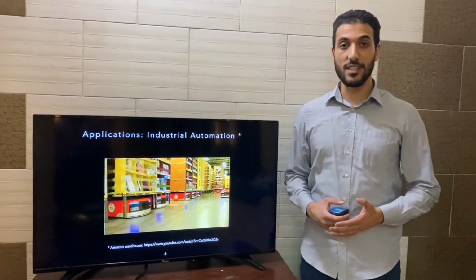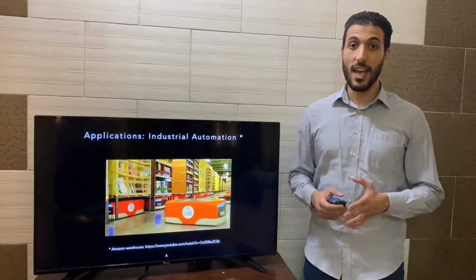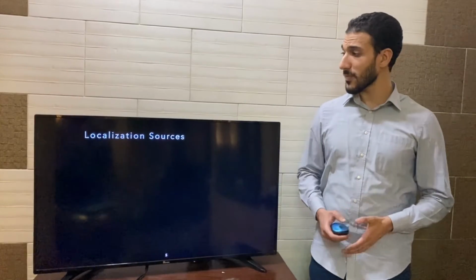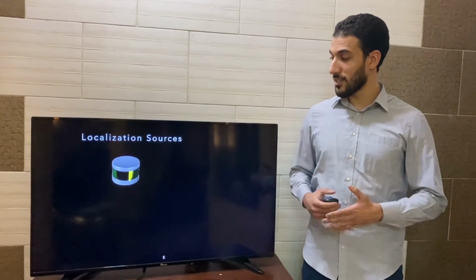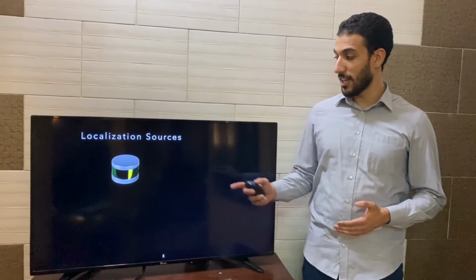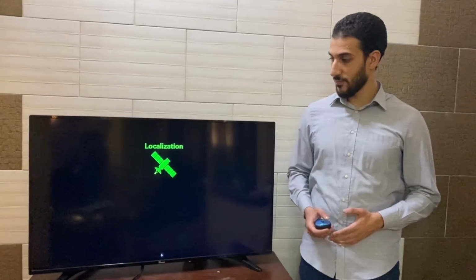The common aspect between these applications is localization, which is the ability to know the position of the device and also entities around it. That's why it gained a lot of attention from academia and industry, and there are several sensors to capture information, like lidar sensors, cameras, radar sensors, and satellites for GPS.